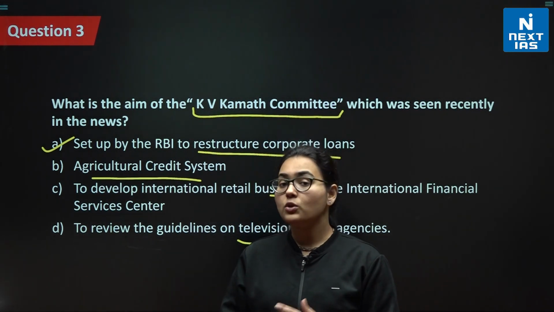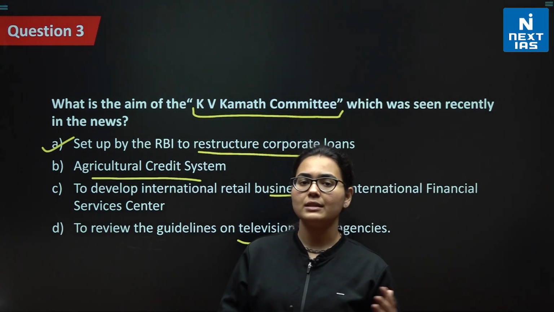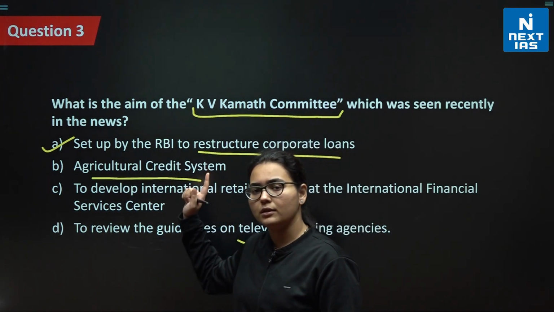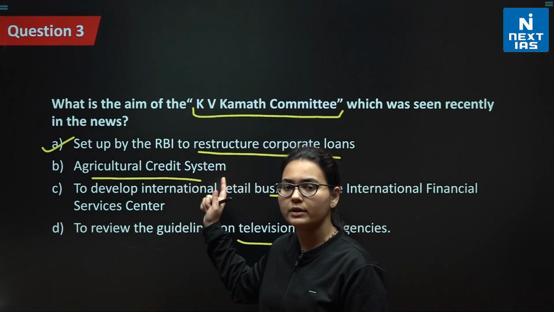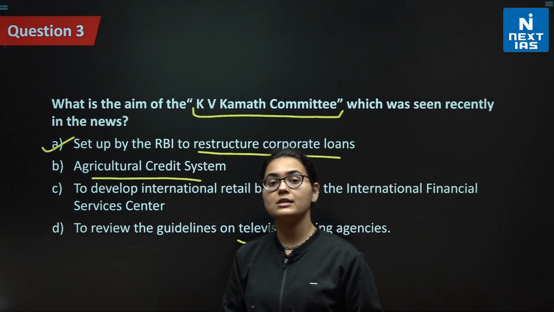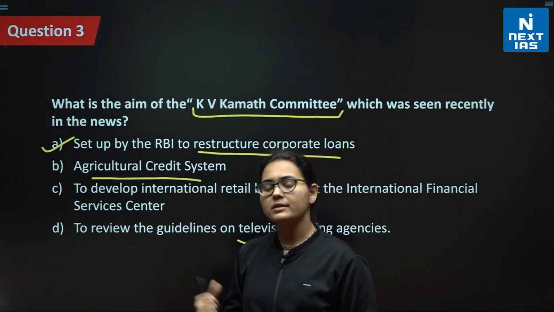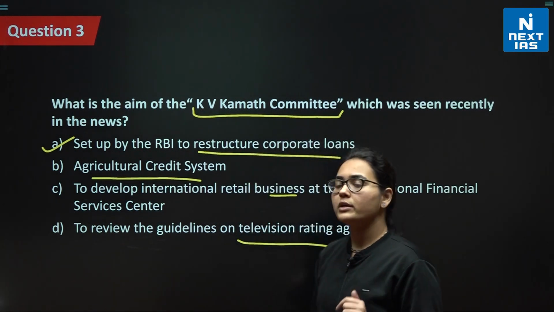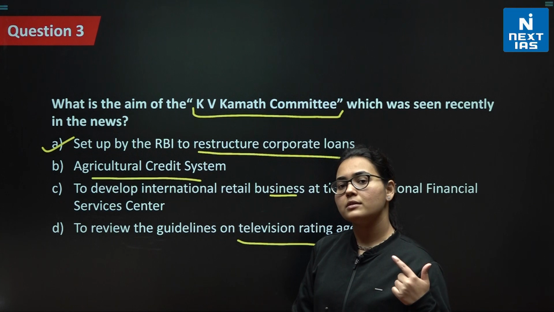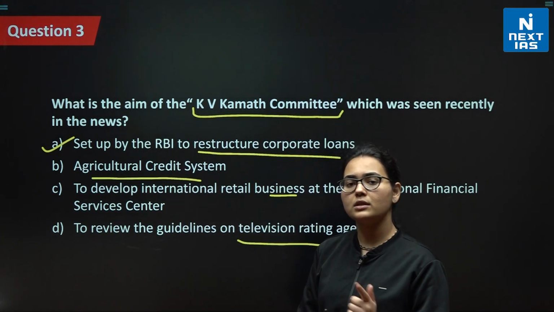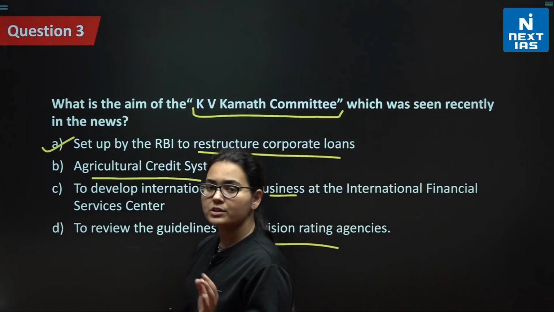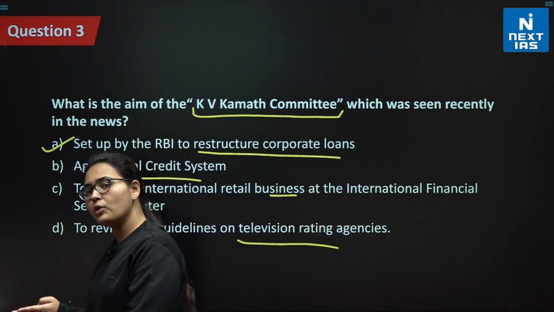People who have taken loans from the bank may not be able to pay back the loan. That might put that particular borrower in the default list, right? The NPA of the bank might also increase in case the loan doesn't come back to the bank. We'll discuss that in detail. So that is what restructuring of the loan is, to go and renegotiate the terms of the loans with the lender. So there is a negotiation involved between the lender and the borrower, okay?